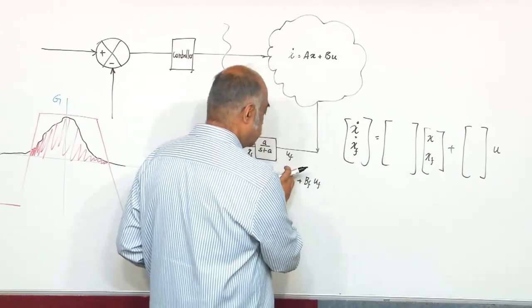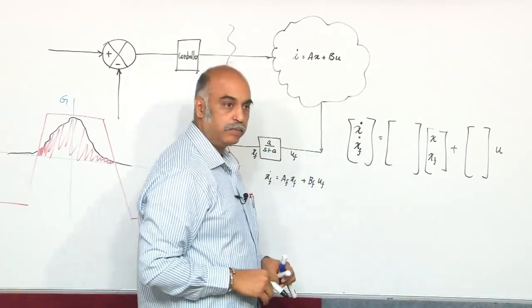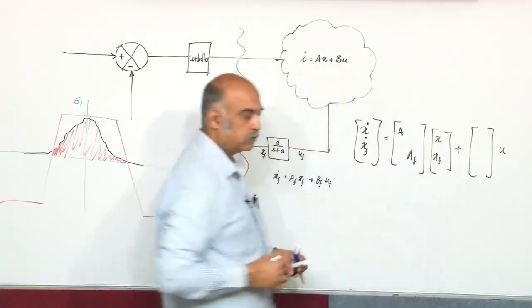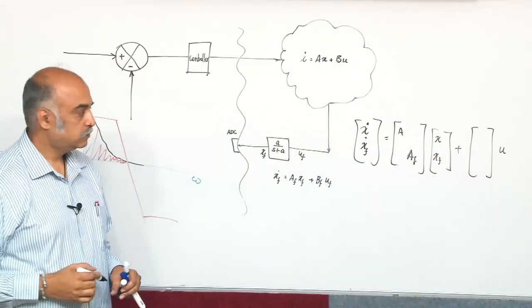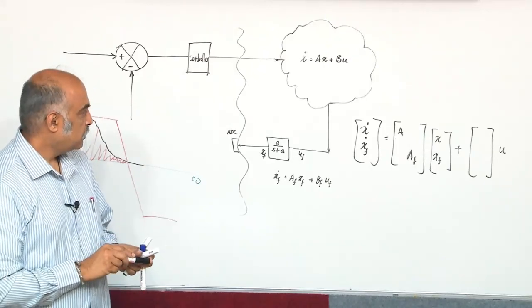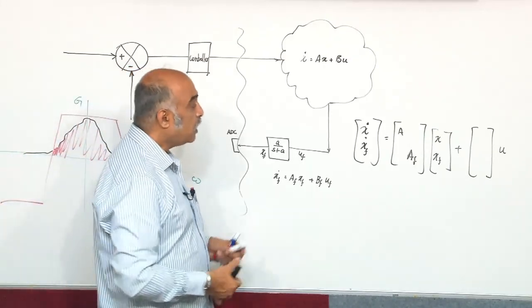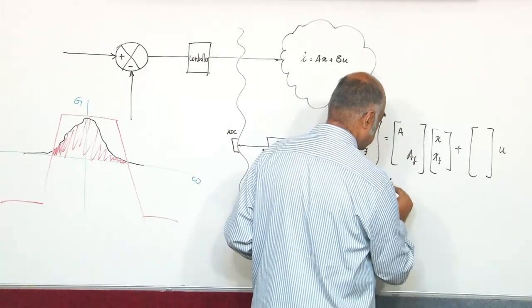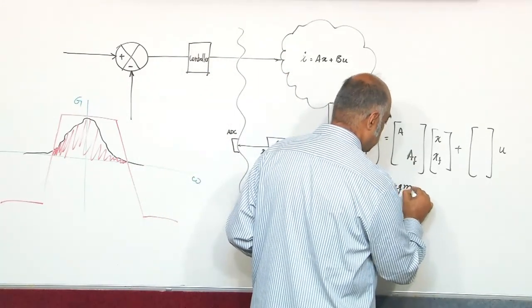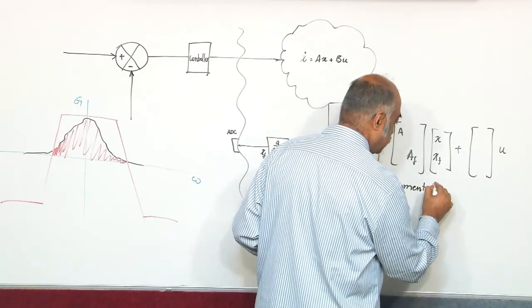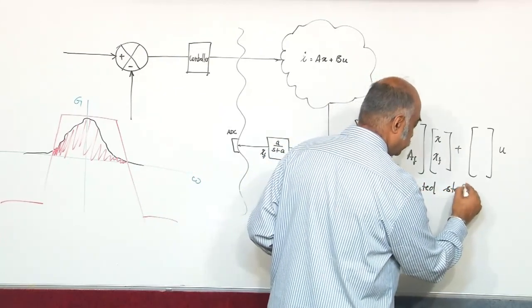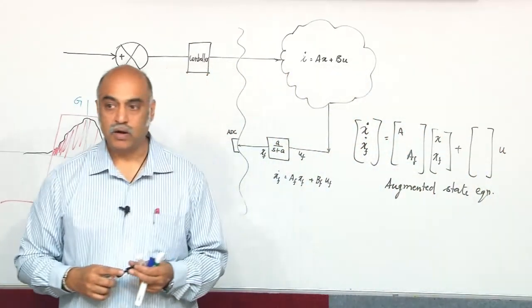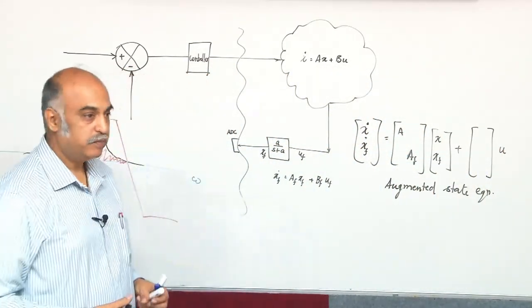These portions will come into the picture here. Now, this is the augmented state equation, along with all the filters that you have put.